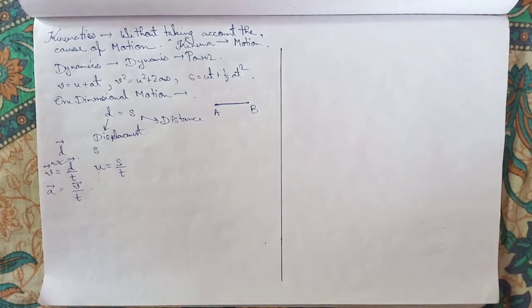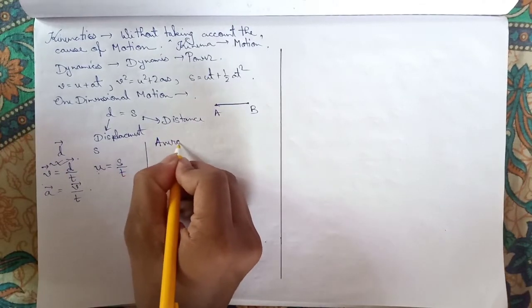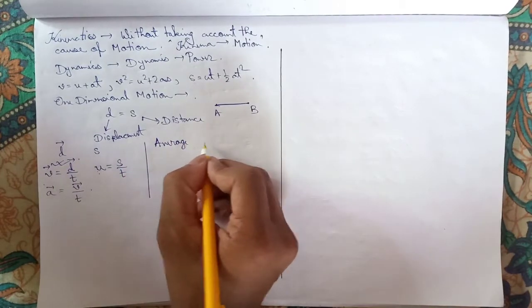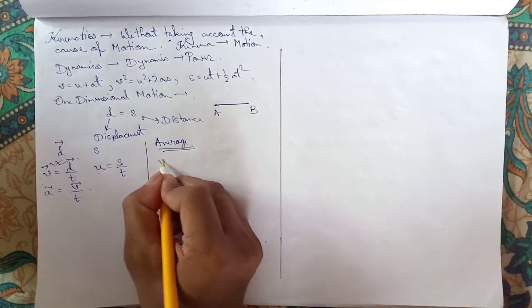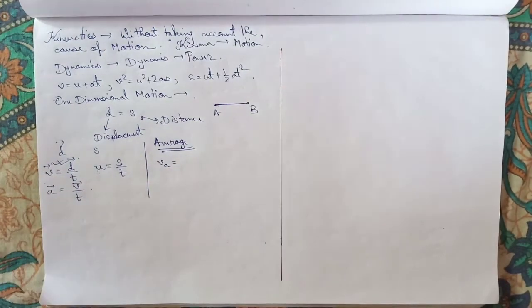These are just basics you already know, but here you will learn two terms. One is average velocity or average speed. What is the average value of velocity? It means distance over time, but over a certain period of time.